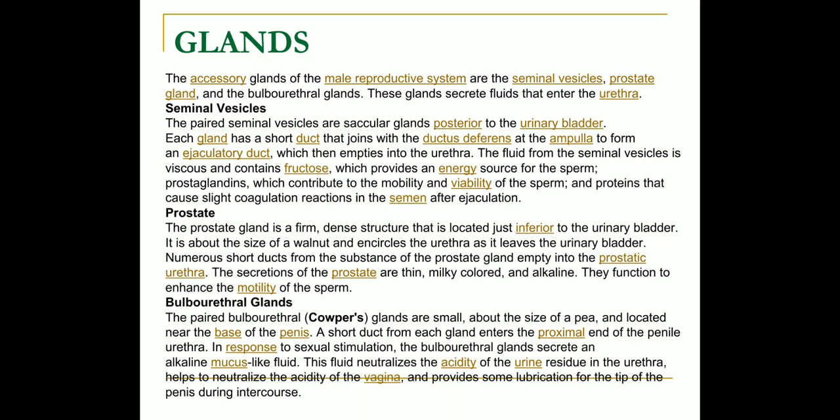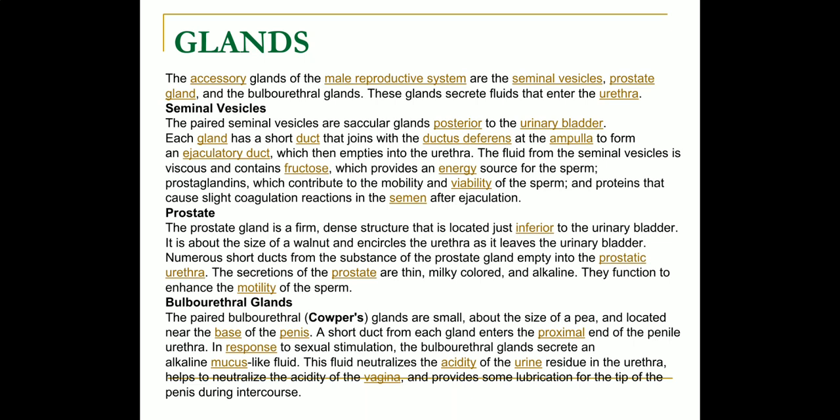These glands secrete fluids that enter the urethra. Seminal vesicles are saccular glands posterior to the urinary bladder, and each gland has a short duct that joins the ductus deferens at the ampulla to form an ejaculatory duct, which then empties into the urethra.